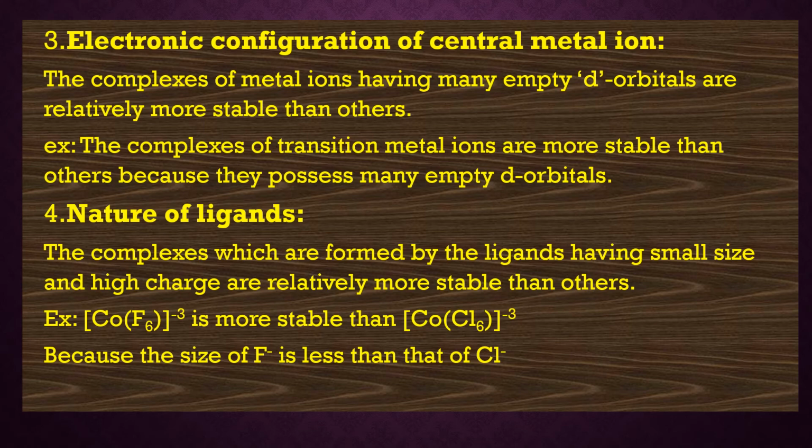Here we have an example: [CoF6]3- is more stable than [CoCl6]3-. Why? Because the size of the F- ion is less than that of the Cl- ion. F- is the fluoride ion and Cl- is the chloride ion. This is what you should write under nature of ligands: the complexes formed by ligands having small size and high charge are more stable than other complexes.